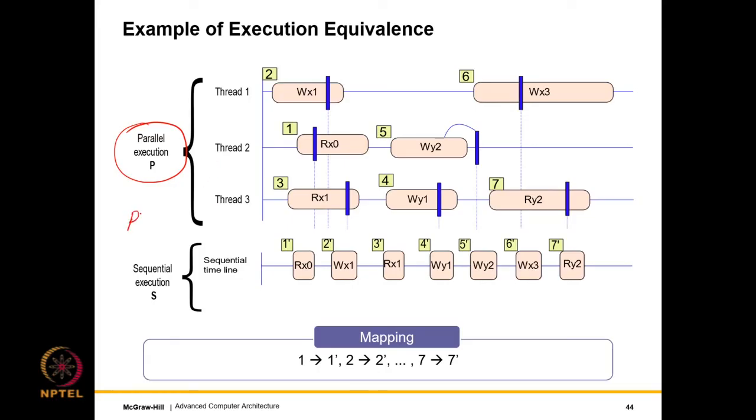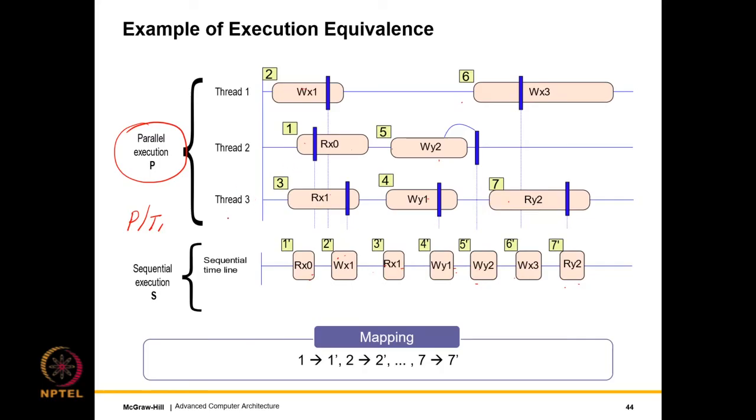So if we consider, let's say P and thread 1, it is 2 and 6. As you can see, we have 2 dash over here, which is the same, WX1. We have 6 over here, WX3. 6 appears after 2. Similarly, 1 and 5, we have 1 dash and 5 dash over here. 1 is RX0, RX0. 5 is WY2, this is WY2. Then we have 3, 4 and 7, where we have RX1, RX1 and RY2.